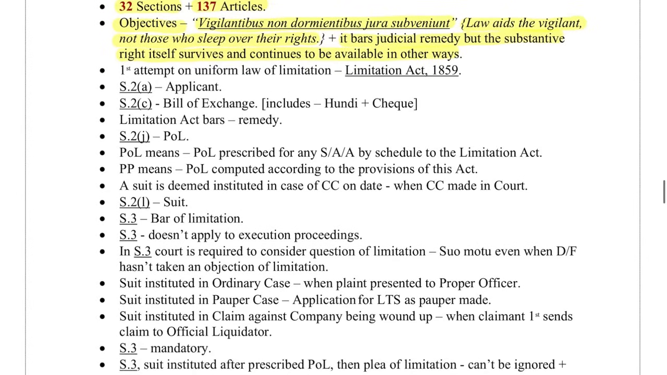The first attempt at a uniform law of limitation was made in the Limitation Act 1859. Section 2A defines applicant, and 2C defines bill of exchange, which also includes hundi and cheque. The Limitation Act bars the remedies.